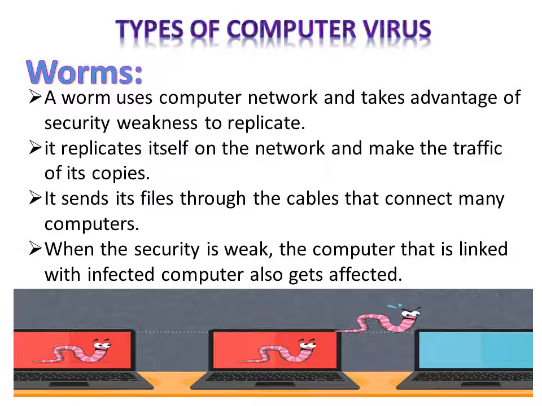It sends its files through the cable that connects many computers. When the security is weak, the computer that is linked with an infected computer also gets infected. You can see in the picture that two computers are infected and a third computer is going to be affected by the worm.